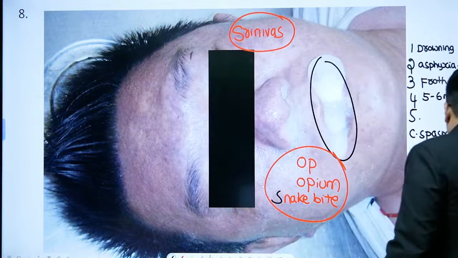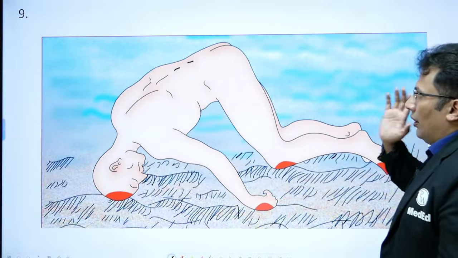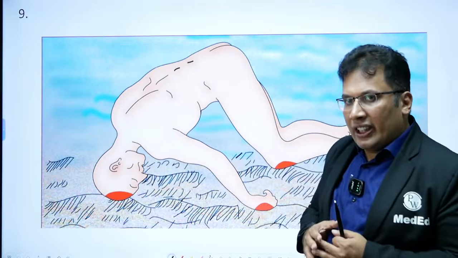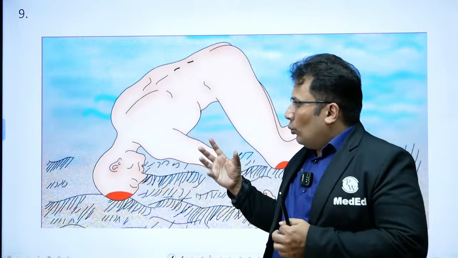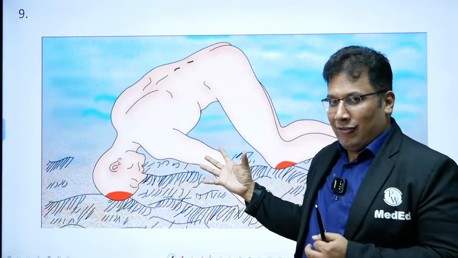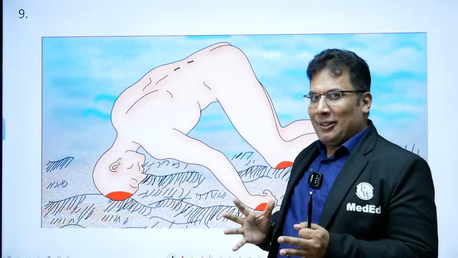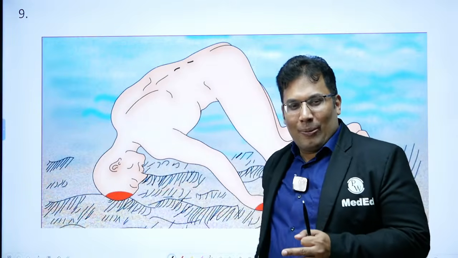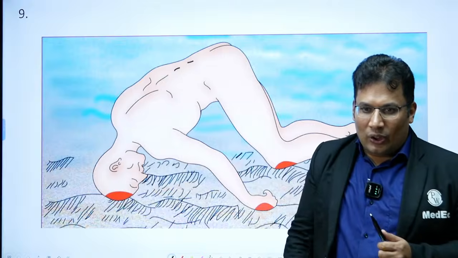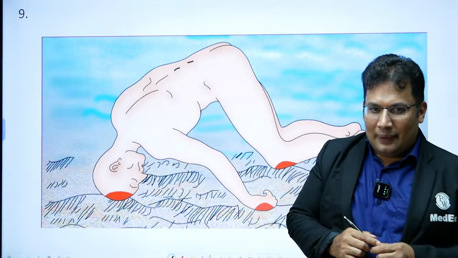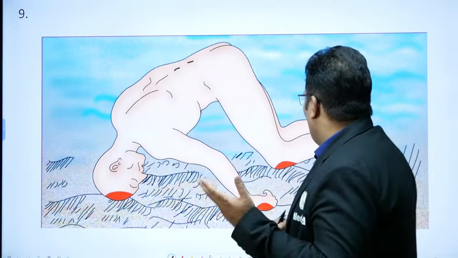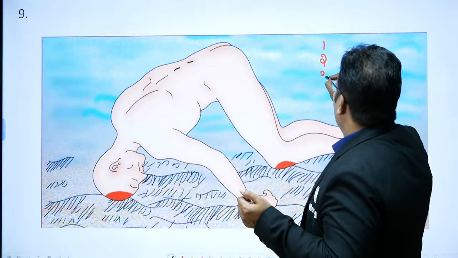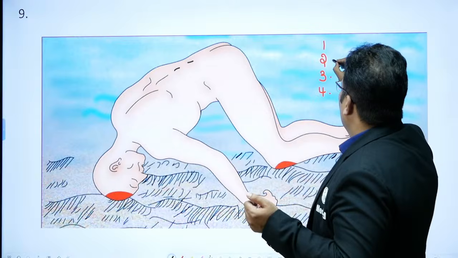Now, question number 9. Question number 9 is very interesting. What is this image suggestive of? In forensic medicine, what is this image suggestive of? Come on, tell me. Good. Others, try. Any 2 or 3 points about this. 1, 2, 3, 4 points.